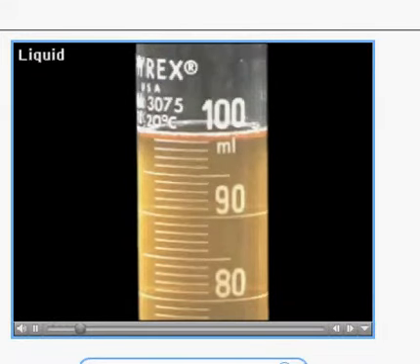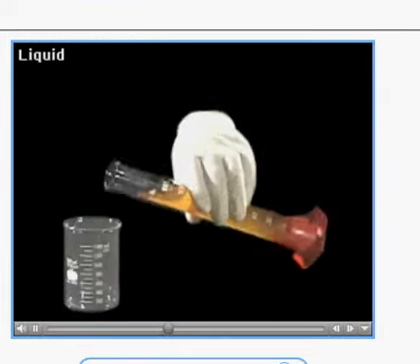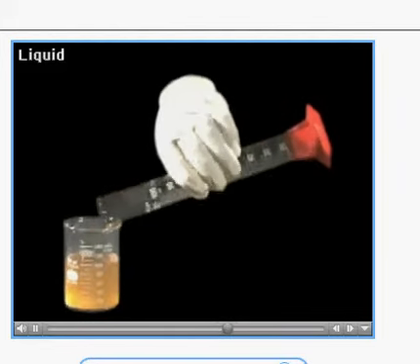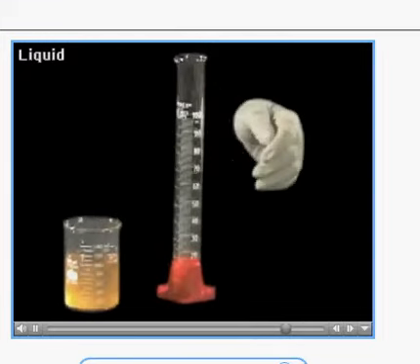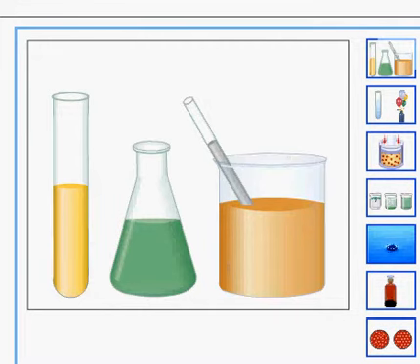What are the properties of a liquid? A liquid has a definite volume, but not a definite shape. A liquid will take the shape of its container. A fluid is a substance that can take the shape of its container, so a liquid is a fluid. Liquids have properties that differ from those of solids or gases.